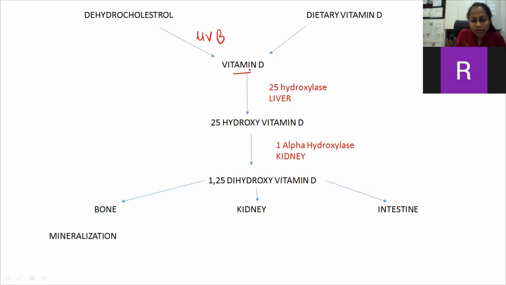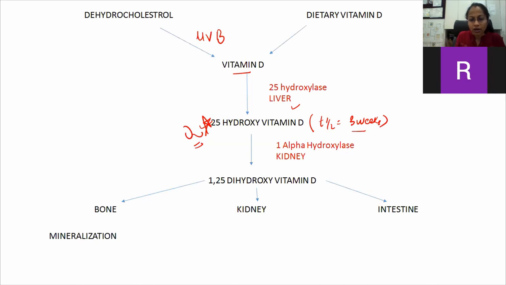This vitamin D is converted into 25 hydroxy vitamin D by the enzyme 25 hydroxylase present in the liver. This 25 hydroxy vitamin D is the stable form of vitamin D, which has a half-life of around 3 weeks, so we are able to measure it. This is the parameter measured to assess vitamin D deficiency. This is also a question.